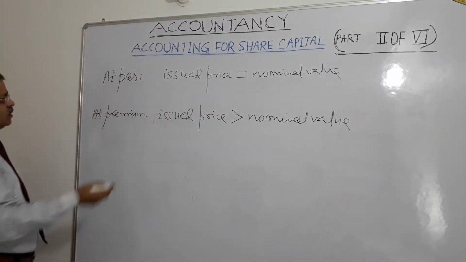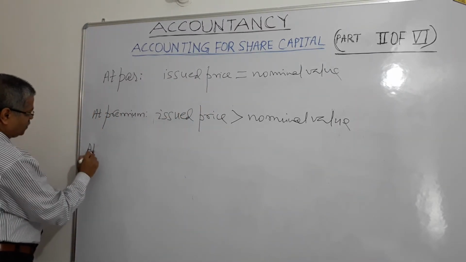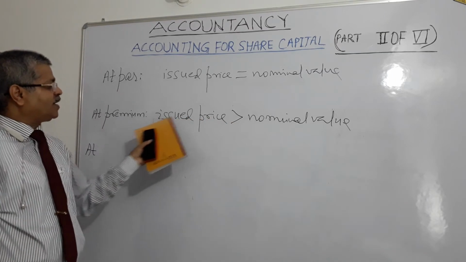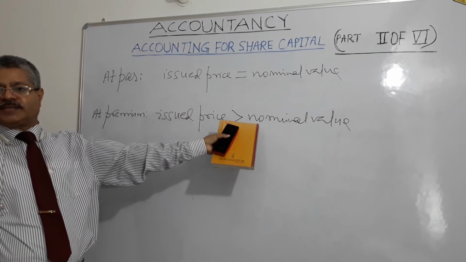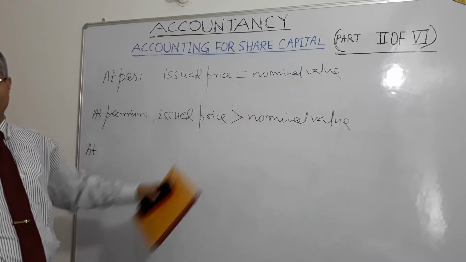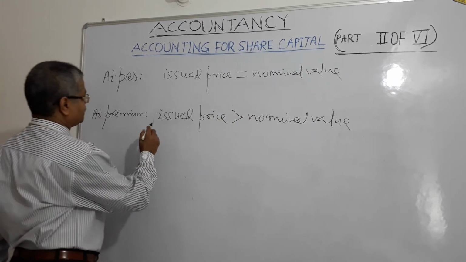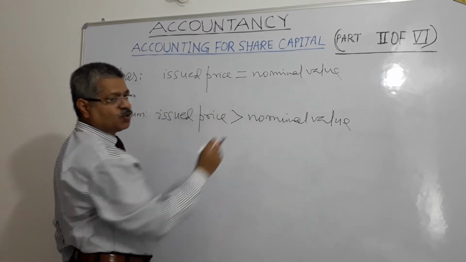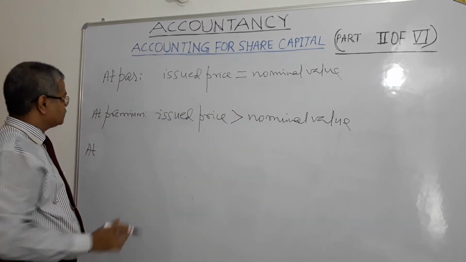right? Whatever over and above the nominal value it gets, that is called premium, right? At par, issued price is equal to nominal value of the share.